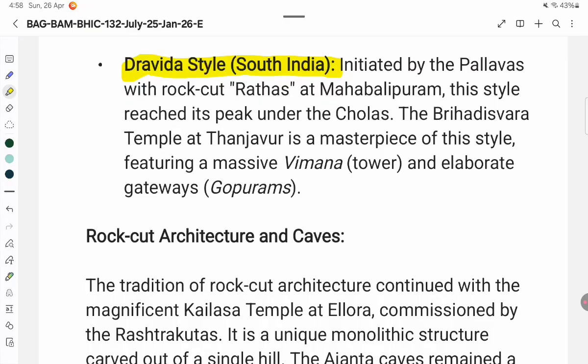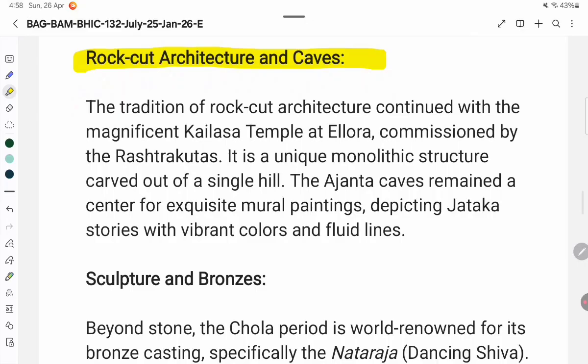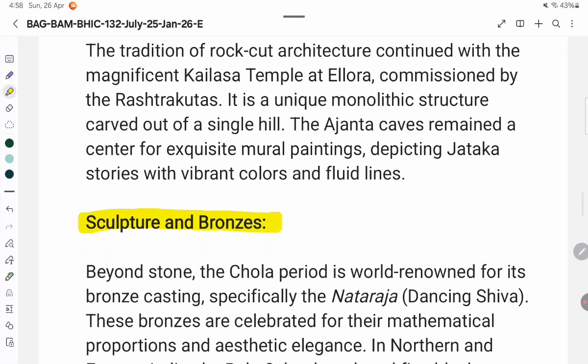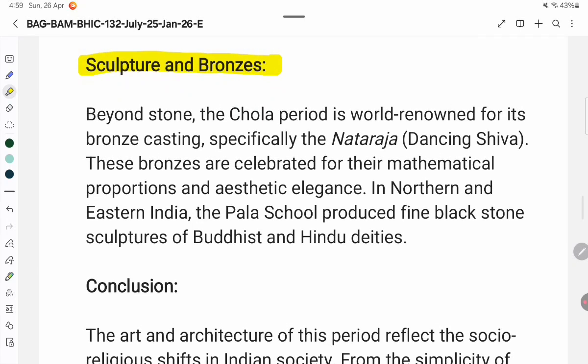Rock-cut architecture and caves. The tradition of rock-cut architecture continued with the magnificent Kailasa temple at Ellora, commissioned by the Rashtrakutas. It is a unique monolithic structure carved out of a single hill. The Ajanta caves remained a center for exquisite mural paintings, depicting Jataka stories with vibrant colors and fluid lines. Sculpture and bronzes. Beyond stone, the Chola period is world-renowned for its bronze casting, specifically the Nataraja, Dancing Shiva. These bronzes are celebrated for their mathematical proportions and aesthetic elegance.